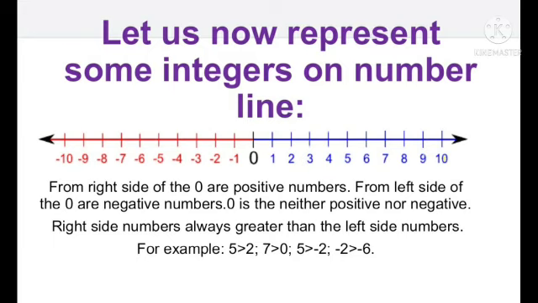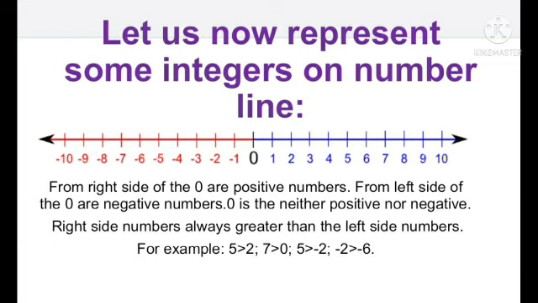Let us now represent some integers on a number line. For that you should take one line. When we mark the numbers on this line, we get the number line. At 0, from the right side of 0 are positive numbers, and from the left side of 0 are negative numbers. From the right side of 0 the numbers increase. From the left side the numbers decrease. Right side numbers are always greater than left side numbers.